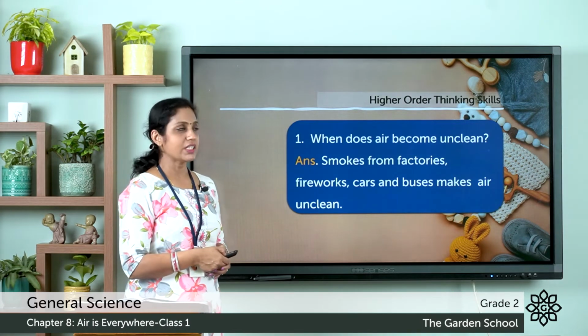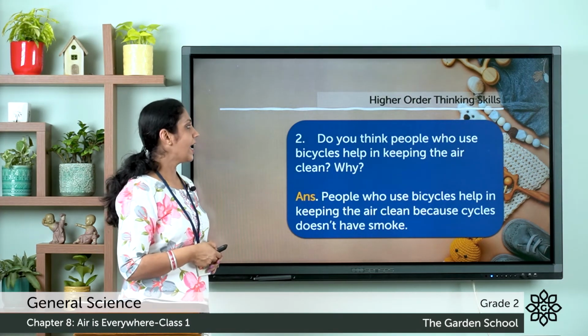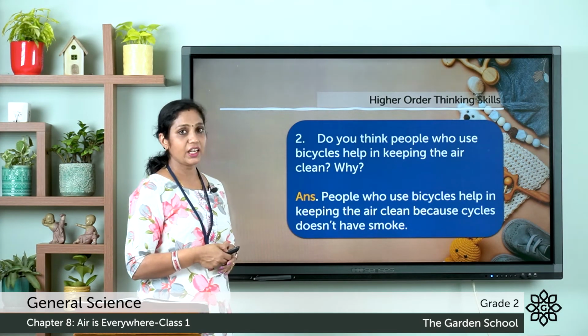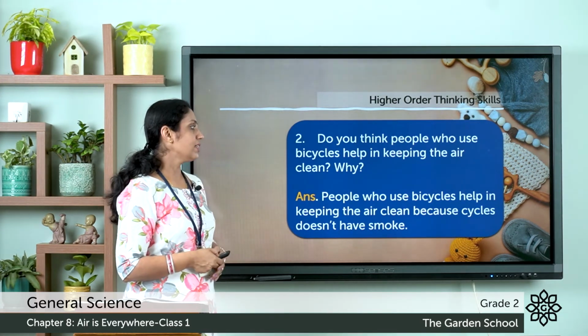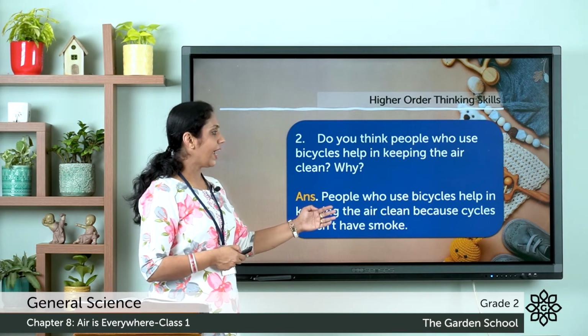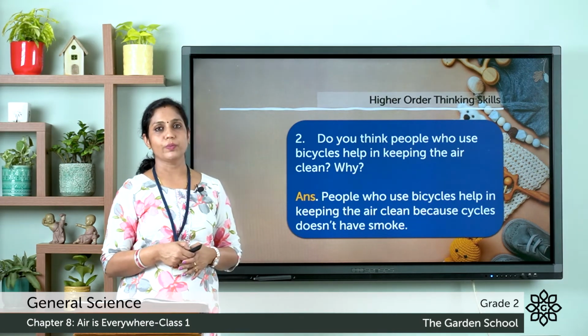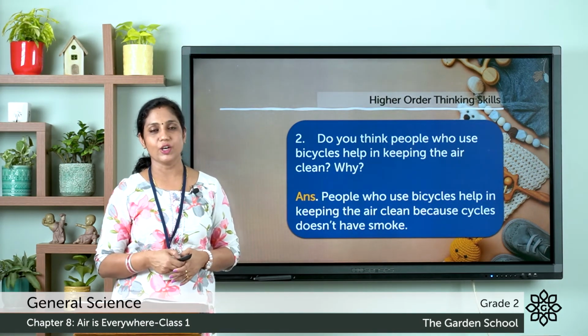Moving on to the second question. Do you think people who use bicycles help in keeping the air clean? Why? Answer, people who use bicycles help in keeping the air clean because cycles doesn't have smoke. So you can write down all these answers in your text.